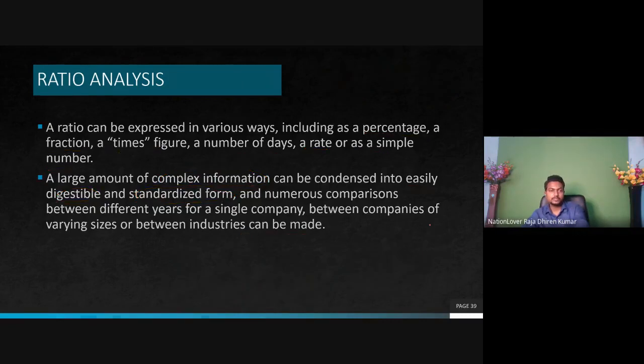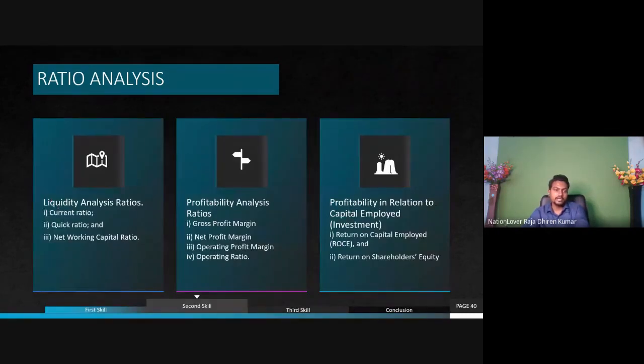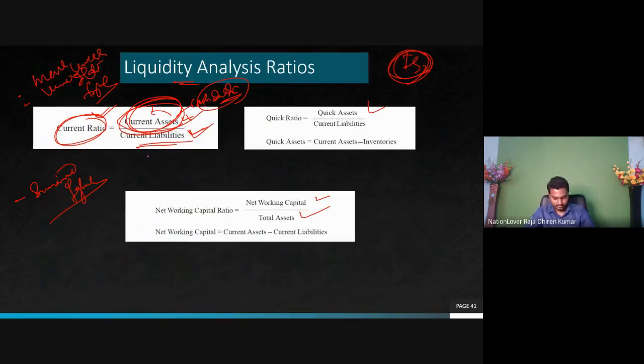So let's understand some ratios. Liquidity analysis ratios are those which analyze our current assets and liabilities. Profitability ratios are those in relation to the profits and in relation to capital employed. So in relation to the capital, some ratios are there. Understand the point? So first we analyze liquidity ratios. Now current ratio equals current assets by current liabilities.